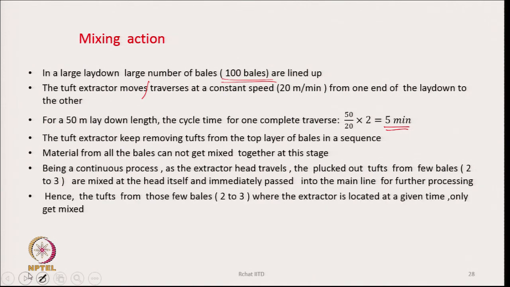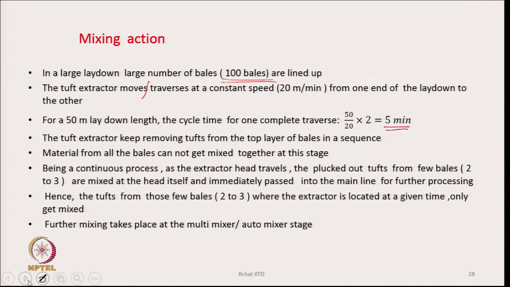So, the amount of mixing at that stage will be limited to only material being plucked from 2-3 bales. Hence, the tufts from these few bales, where this extractor is located, will always get mixed there, but then it will be immediately moving forward.